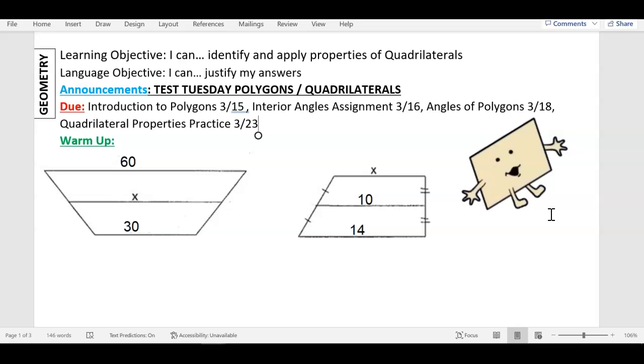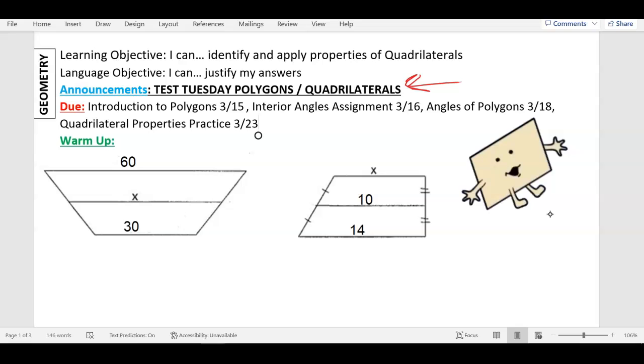Okay, now we're still doing quadrilaterals, and we're gonna have a test on this stuff Tuesday coming up. So there's still time. Now these assignments that are due are on the sideboard here. The big one that we're working on today is finishing up yesterday's. And if you weren't here, you need to get this from yesterday, the quadrilateral properties practice. It's from 323.